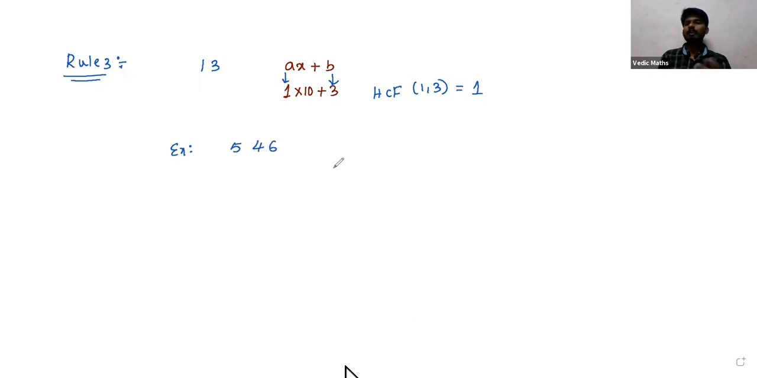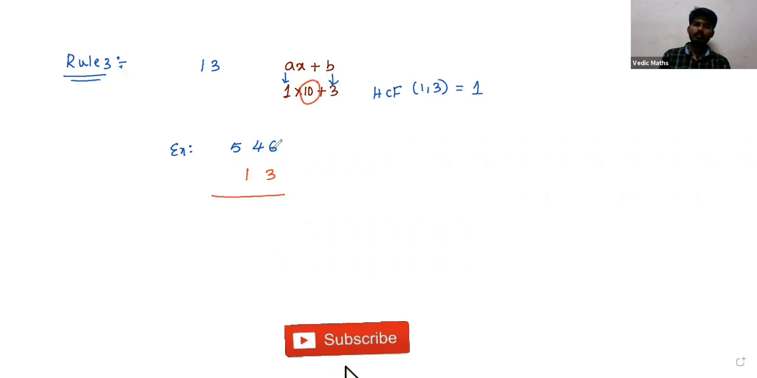Let us take one example. 546, whether it is divisible by 13 or not. For that, first we have to take 1, 3 below the number. Here we have 10, so the unit place digit and the rest of the digits will be separated. So they will form two groups. First the unit place digit is multiplied with 1. Then you are getting 6. And the remaining group will be multiplied with 3. That is the crisscross product here.